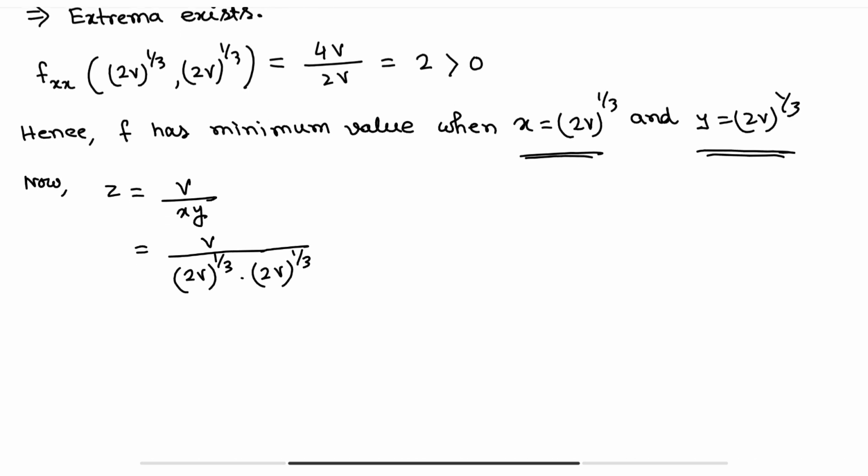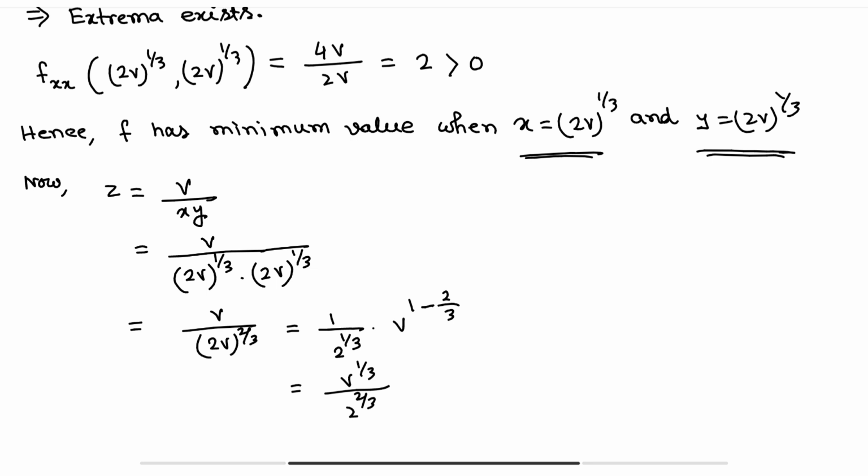If you simplify this, you get v divided by (2v)^(2/3), that means this is equal to 1/2^(2/3) into v^(1 minus 2/3), so you are getting v^(1/3) divided by 2^(2/3). Clear?